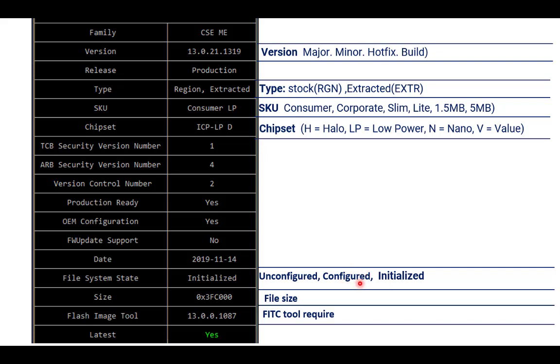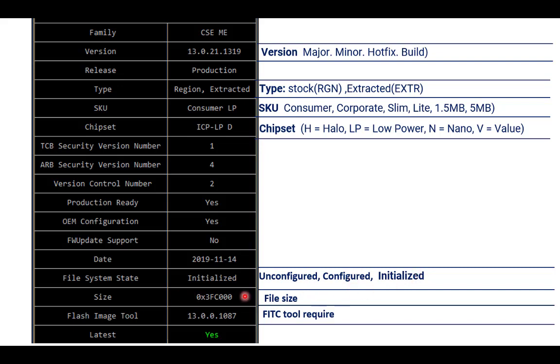And when Dell sells that laptop to the end user, and the end user installs the operating system, serial numbers and passwords, that file is called the initialized file. So these are the three states of the file: unconfigured, configured and initialized.